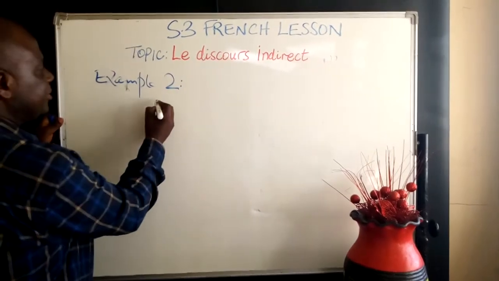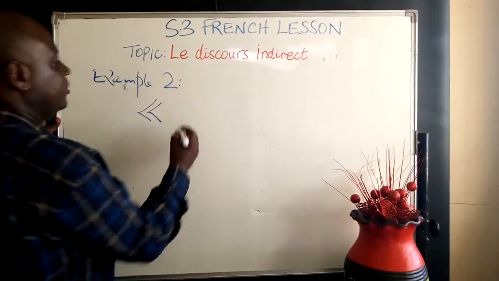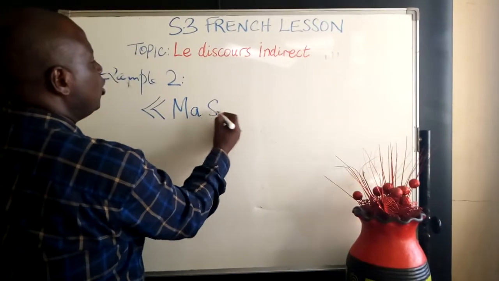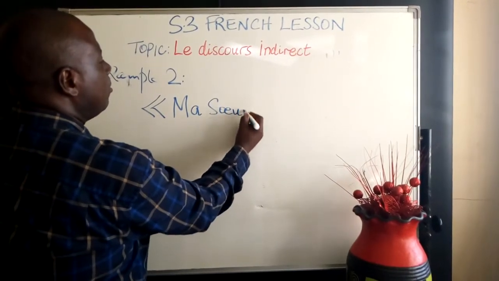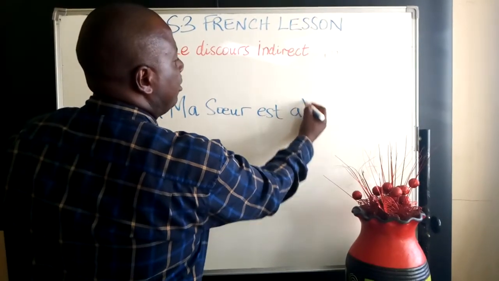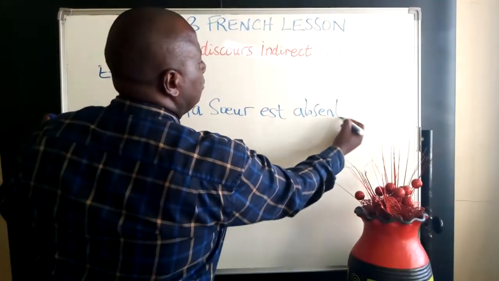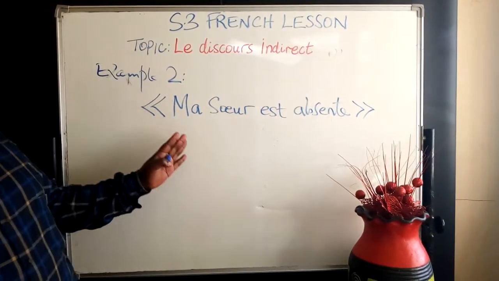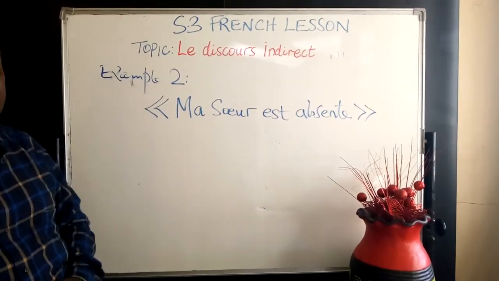A sentence in French. Ma sœur est absente. We quote, someone says, my sister is absent.